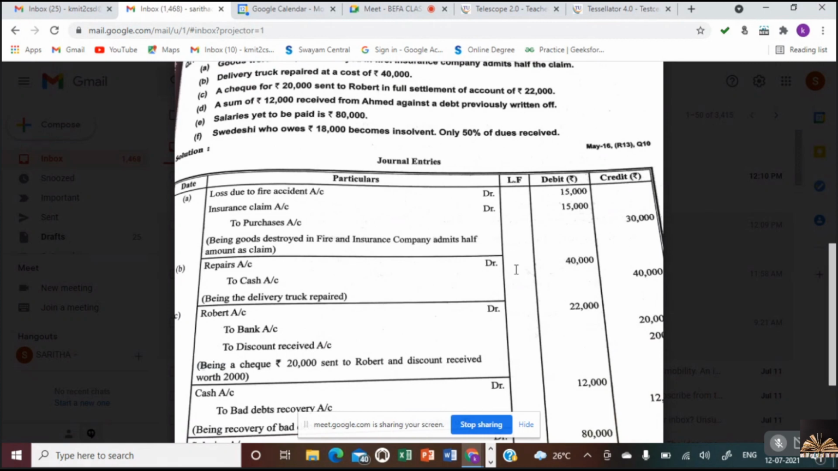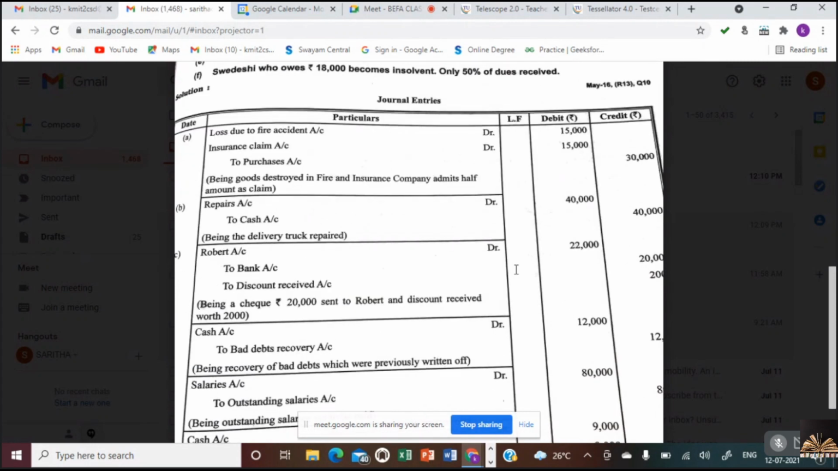So in such a situation, though we have written off a debt as a bad debt, we have received 12,000 from Ahmed. So what we do, we write what is coming in cash. Cash account debtor to bad debts recovery account. It's not Ahmed account. Why? Because it's not regular income. It is bad debts recovery. So therefore, we write cash account debtor to bad debts recovery account.